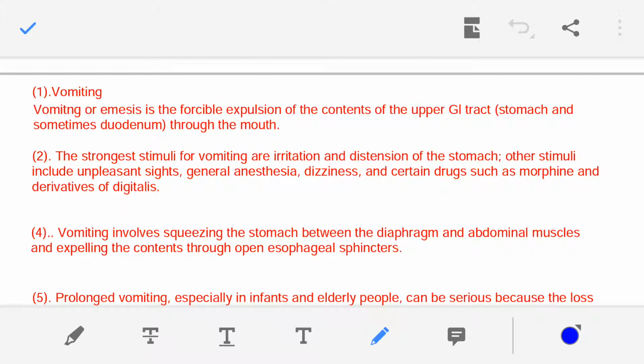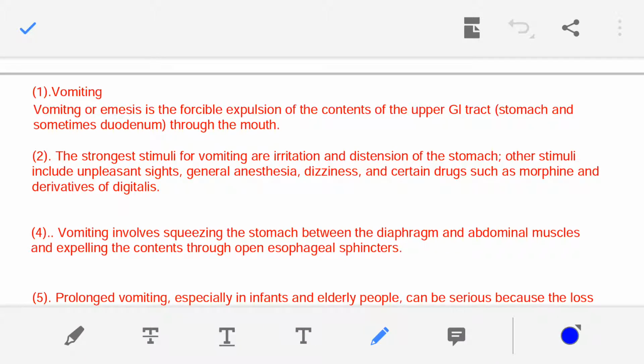So sometimes what happens, the food which is present in the upper GI tract, let's say the food present in the stomach and the food present in the duodenum, this food explodes out from the mouth in a fraction of a second.